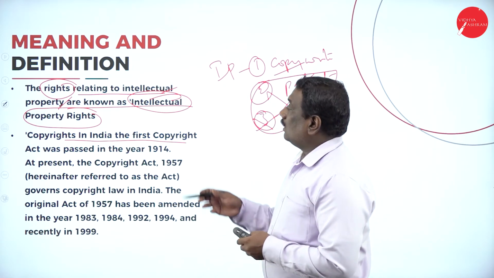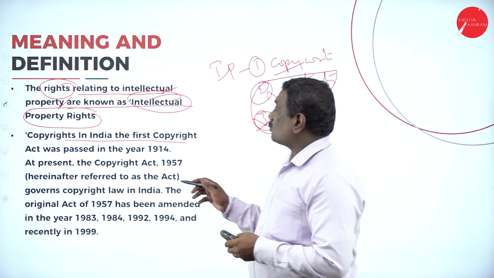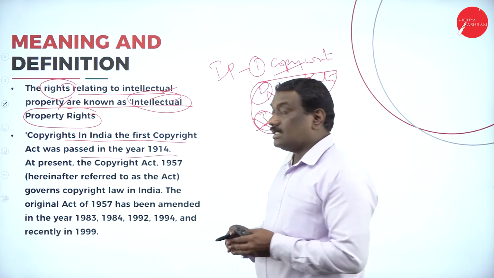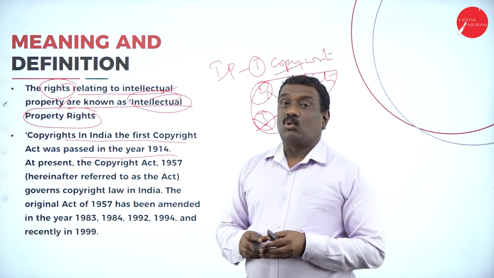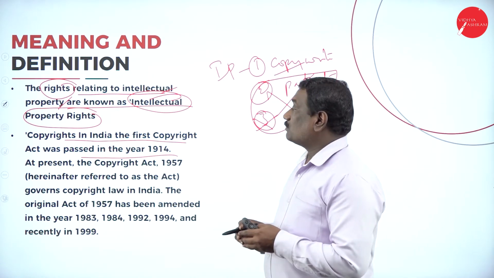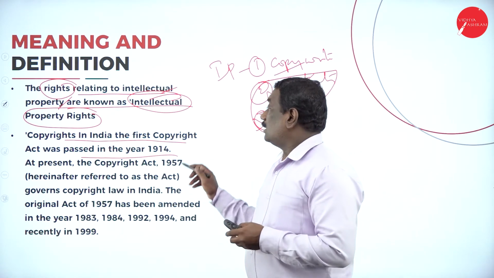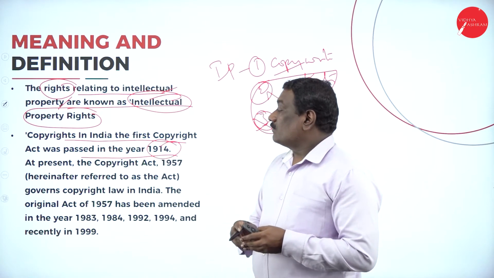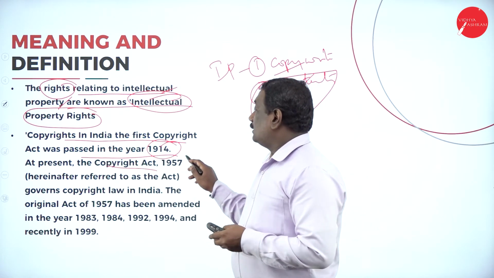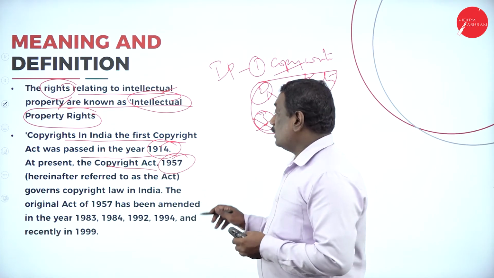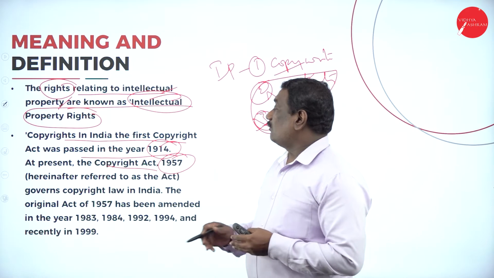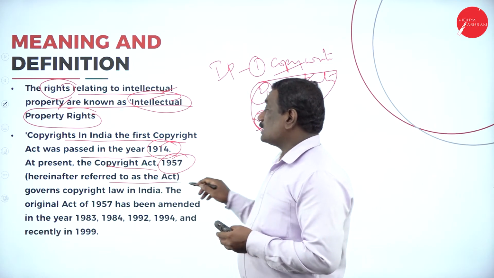Under copyrights, India's first Copyright Act was passed in the year 1914. At present we have the Copyright Act of 1957, because it has been amended every now and then. Thereafter it was called an Act.